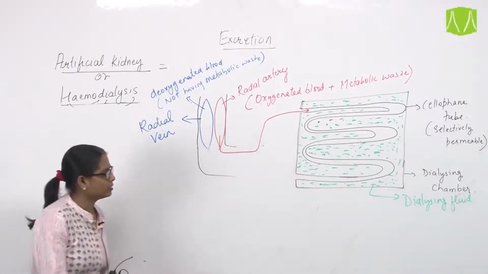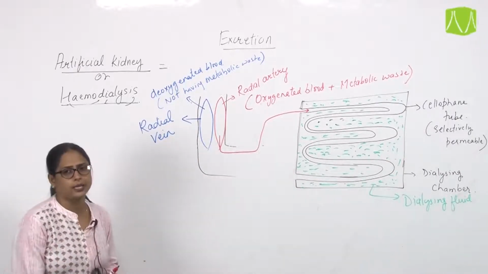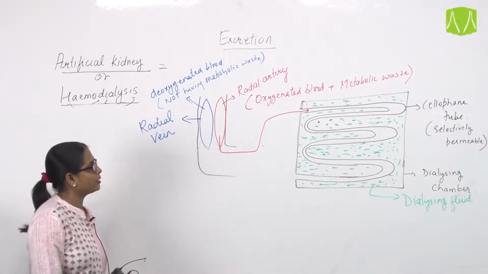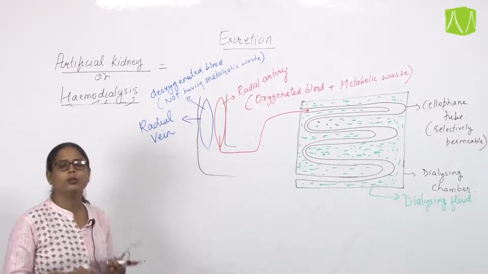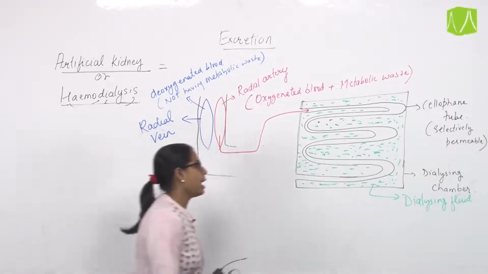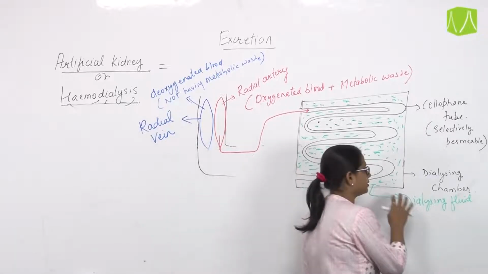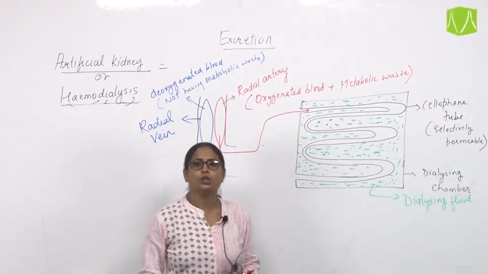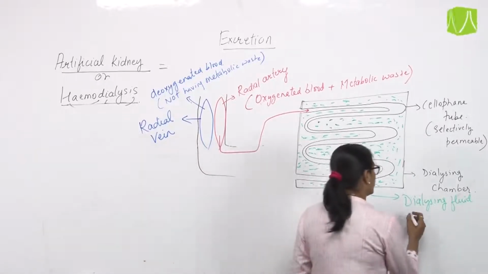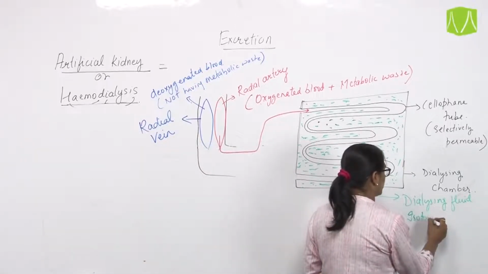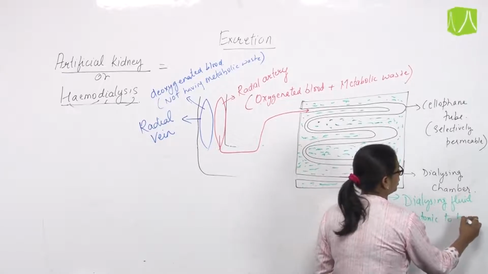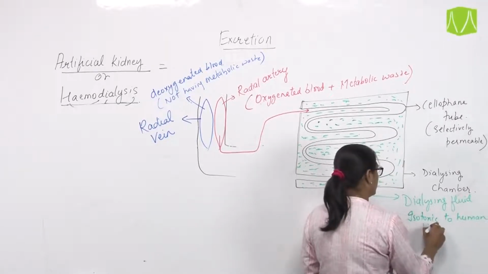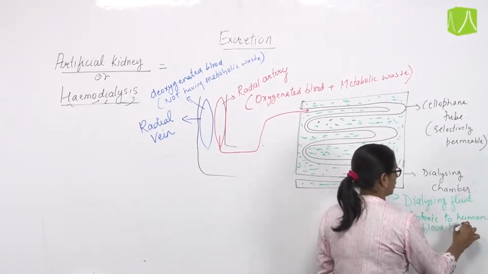Now, what is the main characteristic feature of this dialyzing fluid? This dialyzing fluid has been prepared by us, by human beings, by taking into consideration that it should be kept isotonic to our own blood plasma. So this dialyzing fluid is isotonic to human blood plasma.